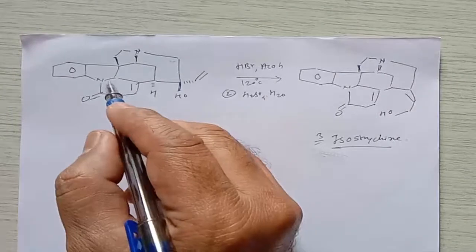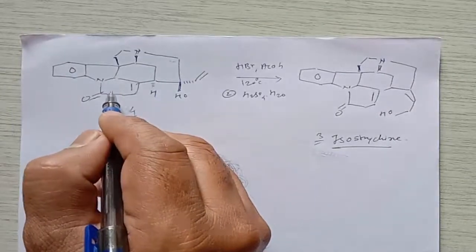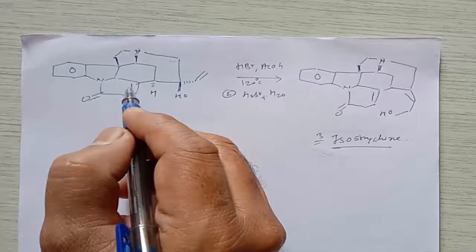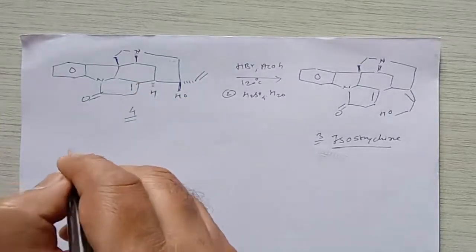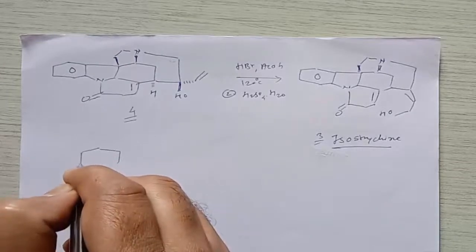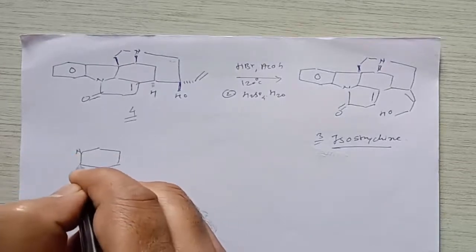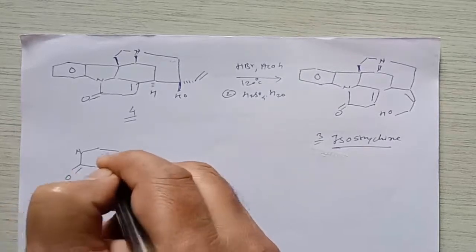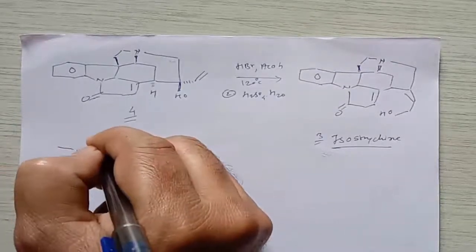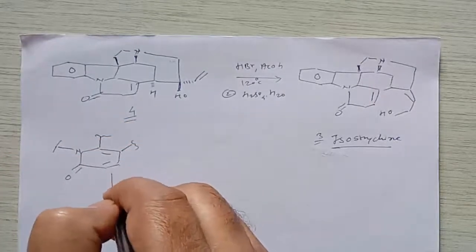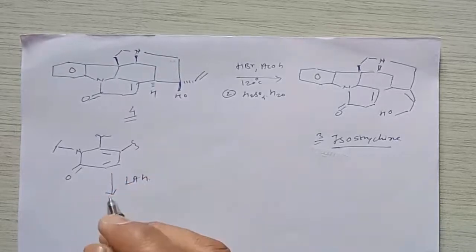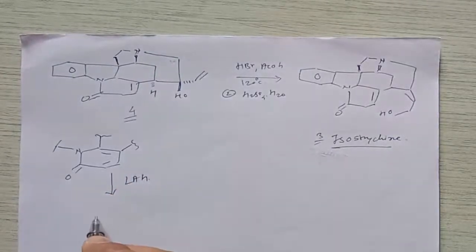But if you see here, the carbon double bond will be here as well as here, and how will it be reduced in presence of LAH? If you see the mechanism, the mechanism will be like this. Suppose this is a ring containing a nitrogen and this carbon group. So these are the double bonds here. So here is a substitution, and here is a substitution, right? But if you treat this molecule with LAH, what happens? Then it undergoes isomerization, and then it gives formation of a compound like this.